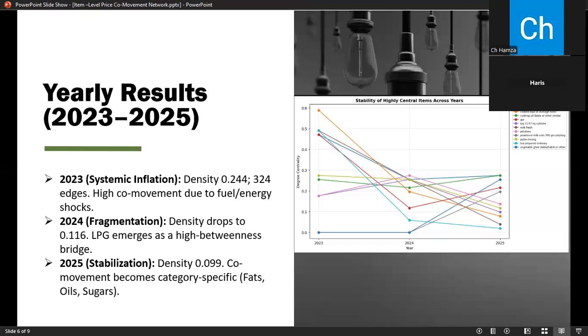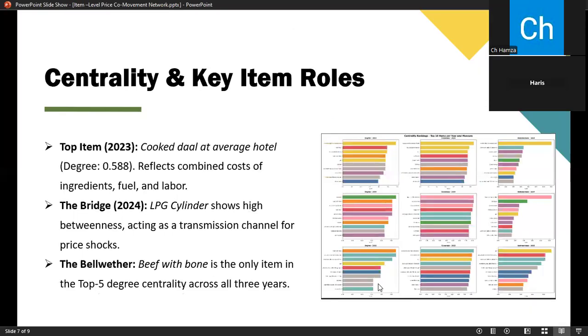If you could. By the time we get to 2024 and 2025, we observe a massive fragmentation of the network. The 2024 graph, for instance, had 258 edges as inflation became more item specific. Interestingly, LPG cylinders emerged with the highest betweenness centrality. LPG acted as a bridge between isolated clusters of items. When fuel prices shifted, that pressure was transmitted through the network to other items that were not otherwise connected.